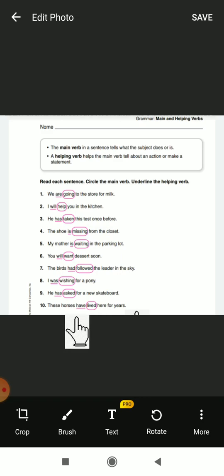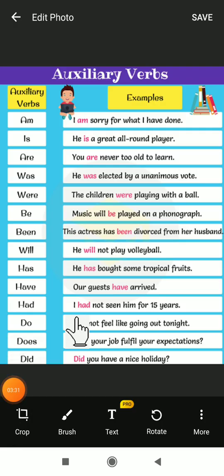Here are some examples of the helping verb I will tell you. Which are the auxiliary verbs? Am, is, are, was, were, be, been, will, has, have, had, do, does and did. These are all auxiliary verbs, and these all support the main verb.